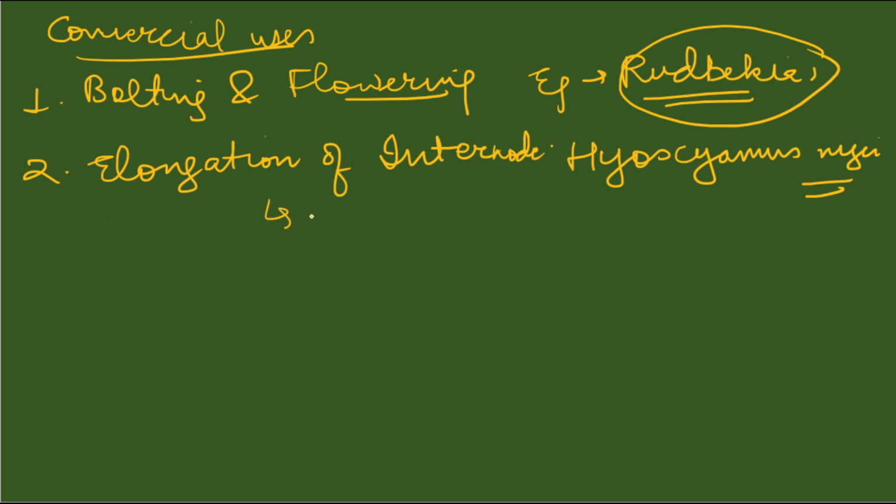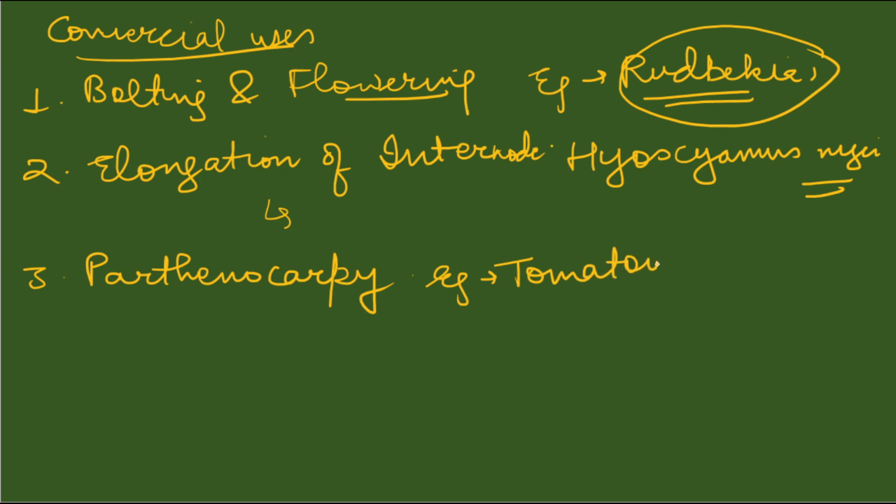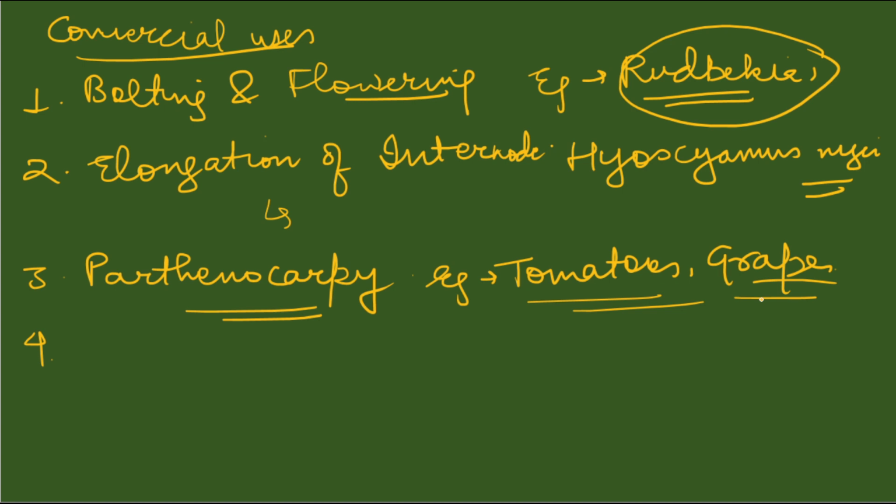As we have discussed, in many various plants, it is very much helpful in elongation of internode. Thirdly, it is very much helpful in parthenocarpy, such as in fruits, such as in tomatoes, grapes. So it helps their parthenocarpy, that is seedless fruit or seedless vegetable, whatever you want to say, that enhances the commercial value of those fruits. So parthenocarpy, it is very helpful there.